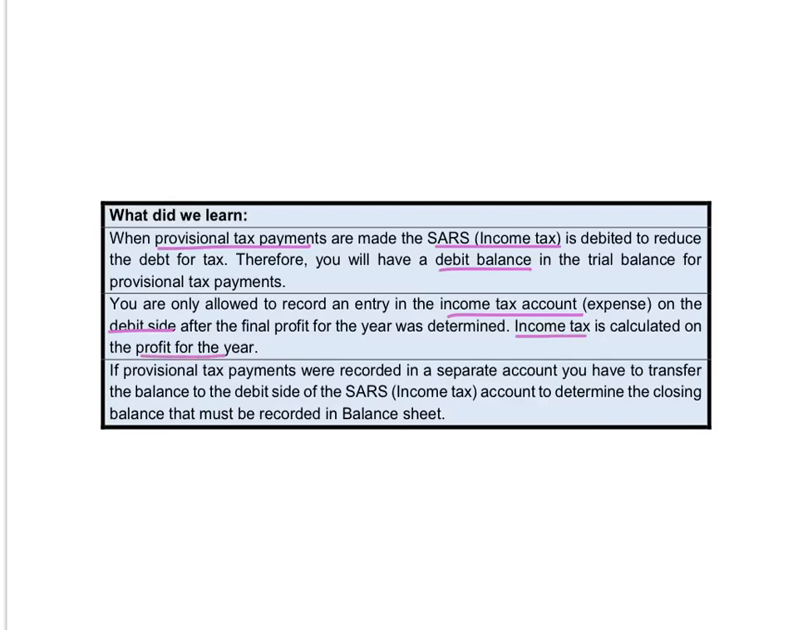If the provisional tax payments are recorded in a separate account, you have to transfer this balance on the debit side of the SARS provisional tax payments to the SARS income tax account so that you will be able to determine the closing balance that you owe to SARS or that is owed by SARS that will appear in the balance sheet. If you pay too much provisional tax, the balance will appear under current assets. If you pay too little, the balance will appear under current liabilities.